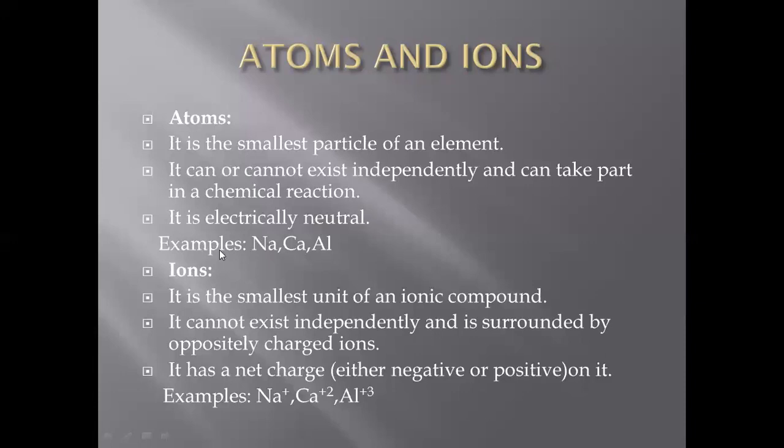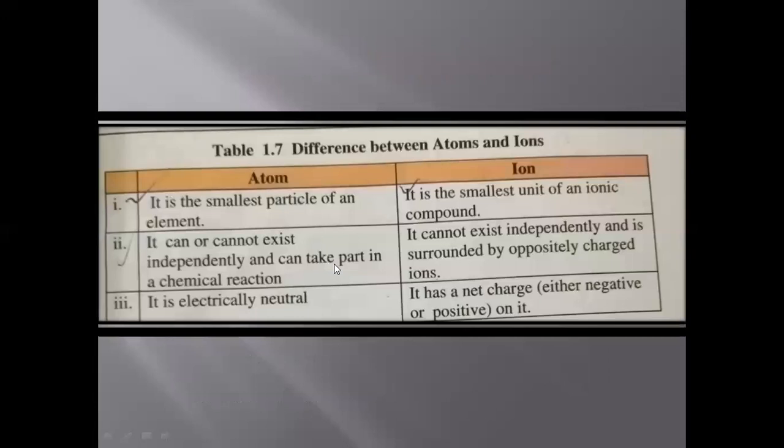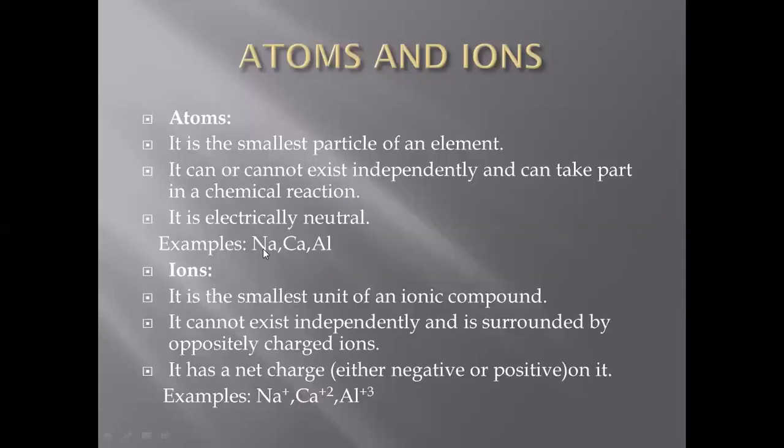Examples of atoms are sodium atom, calcium atom, aluminium atom. These are examples of elements made up of atoms. Again, I told you the smallest particle of sodium will be the atom, calcium atom, aluminium atom. So elements, I told you before, cannot be converted into simpler substances.